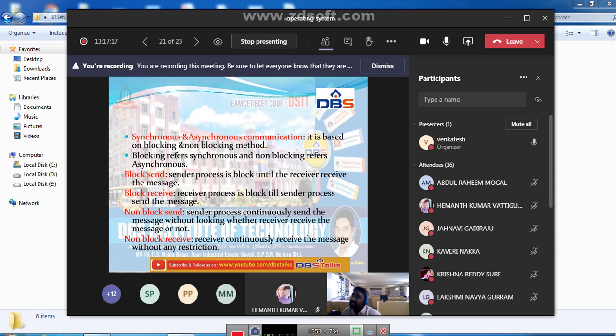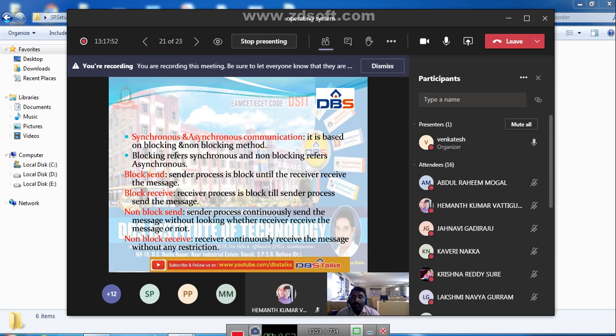Here, block send is nothing but the sender process is blocked until the receiver receives the message. It is just like a courier. Whenever a courier comes to your home, the sender, meaning the courier boy, will be blocked until you receive that courier. We can say block send. At the same time, what is meant by block receive? The receiver process is blocked till the sender process sends the message.